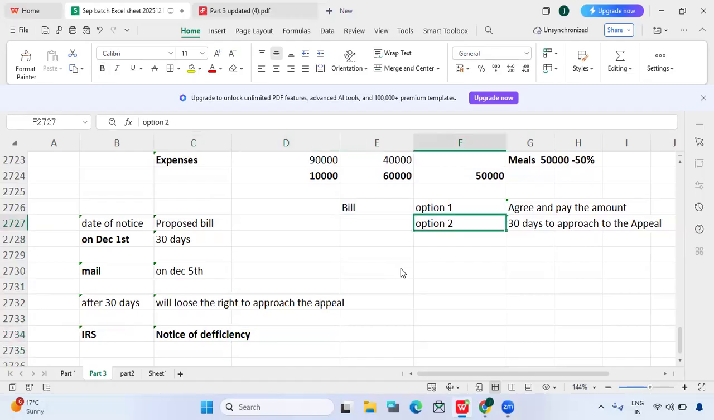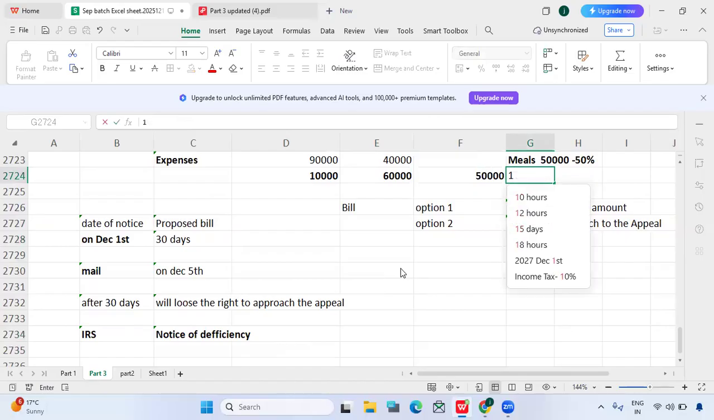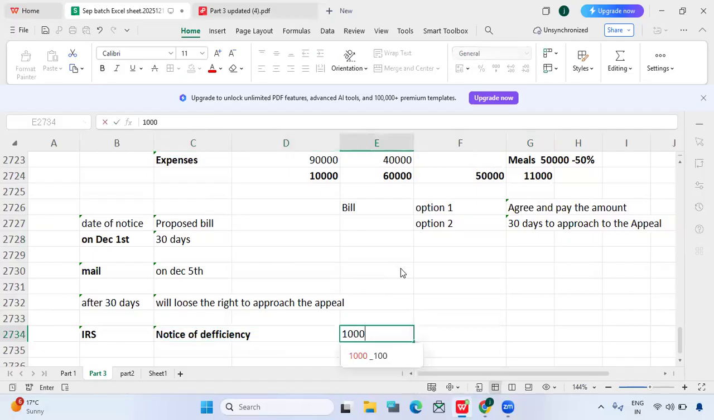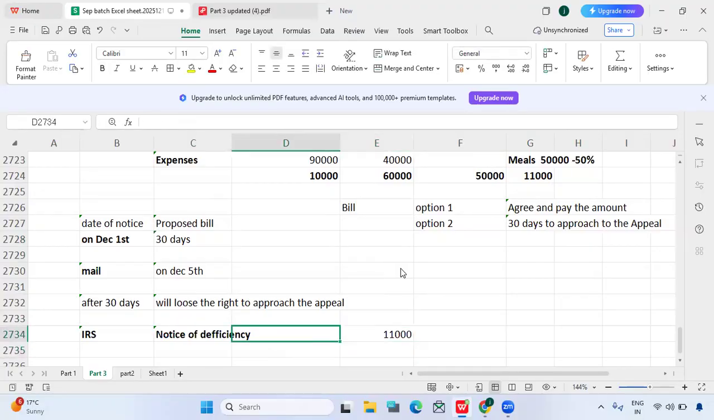So here IRS, on 50,000, let's say the taxpayer is standing at 22 percent, which is $11,000. IRS is asking to pay that amount. Now, in the second notice of deficiency, they will ask you to pay the amount of 11,000 directly. In the first one they will ask you to pay the amount, and here also we have options.